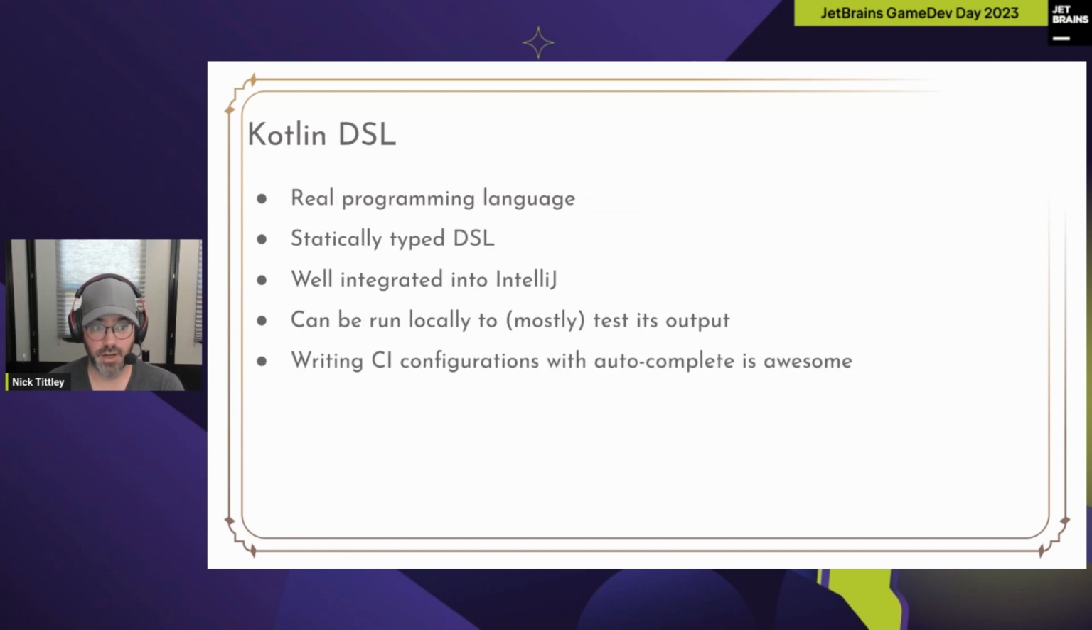So as I said, the Kotlin DSL then is a real programming language. It's a statically typed DSL. It's super well integrated in IntelliJ. You can run it locally to test its output, mostly, which means you can generate your build pipeline locally and see if the number of configurations you expect is about correct. It's not one-to-one. It could use maybe some work, but it's still super useful.